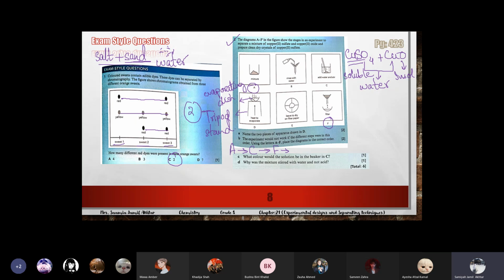After that, now copper oxide is separated. Then in the filtrate, we have copper sulfate. Now we will make the crystals of copper sulfate. From the solution of copper sulfate, we will make crystals. So we have a solution, and we will heat it so that the water will evaporate.